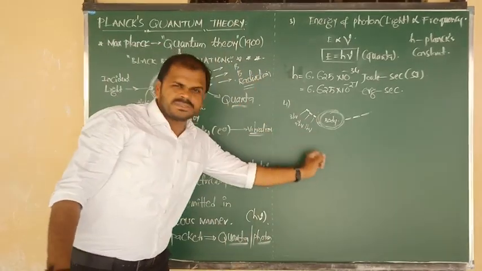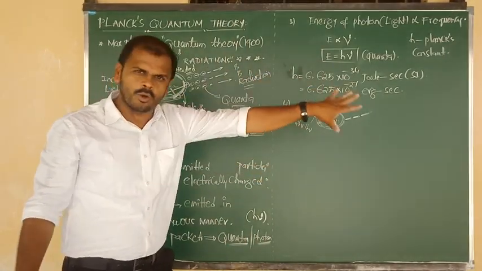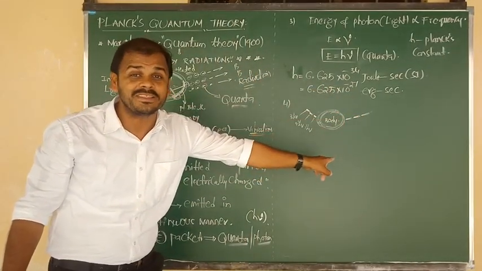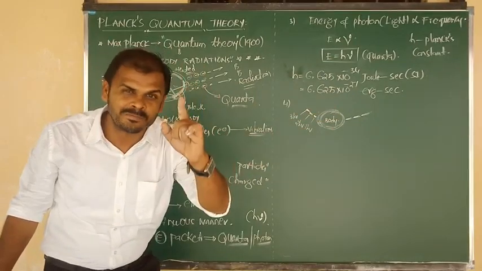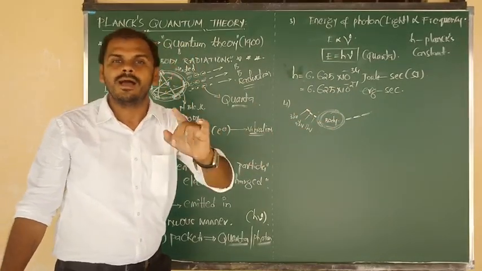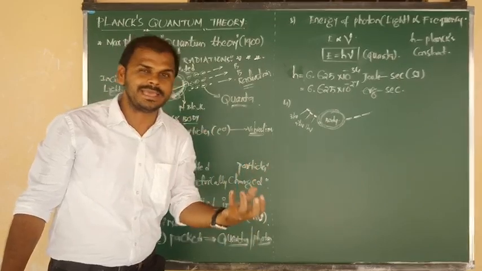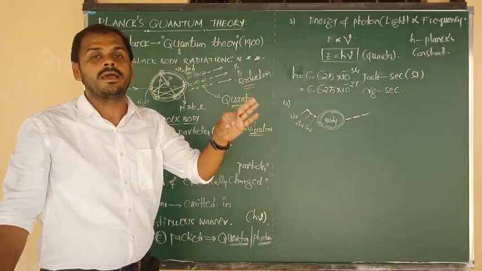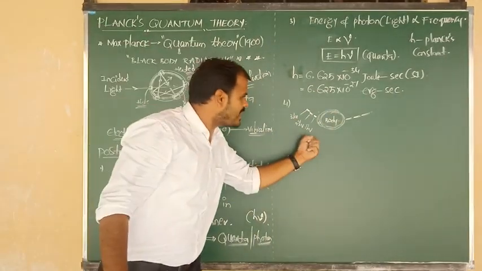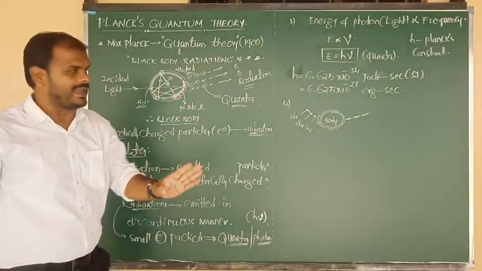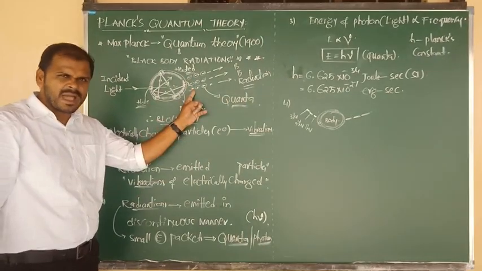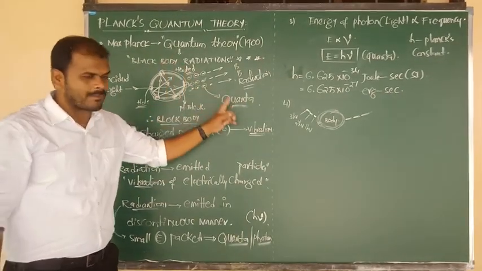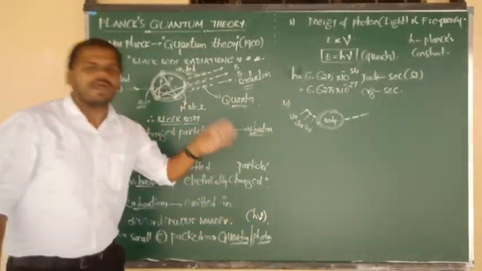So these are the absorbed quanta, and the same quanta are emitted, because the body is a black body. It acts as a perfect body, an ideal body, because it is a perfect absorber and perfect emitter. But the main point is that absorption and emission should take place in the form of small energy packets, in the form of quanta, and the quanta symbol is h mu.